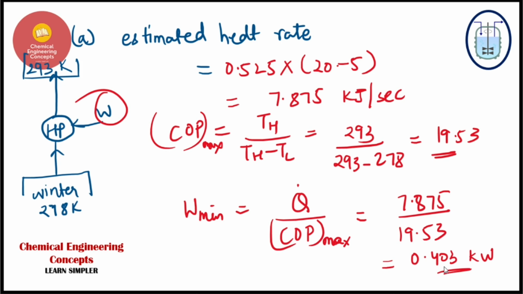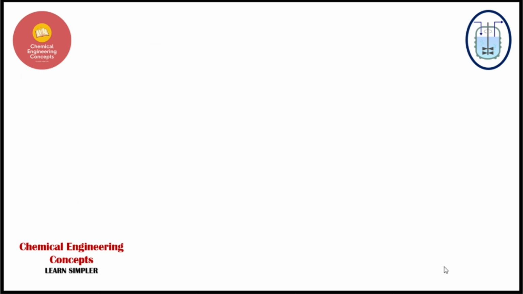And let's see the other part. Let's see part B of this problem. In part B, it says that it is now being used as a refrigerator. The heat pump is being used as a refrigerator. Okay, so first of all, we'll be doing the block diagram, right?